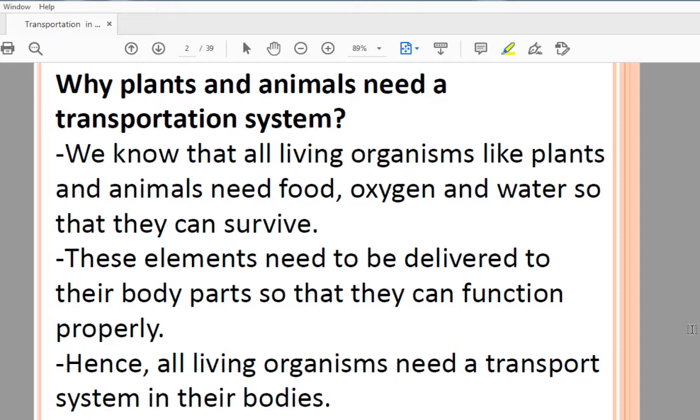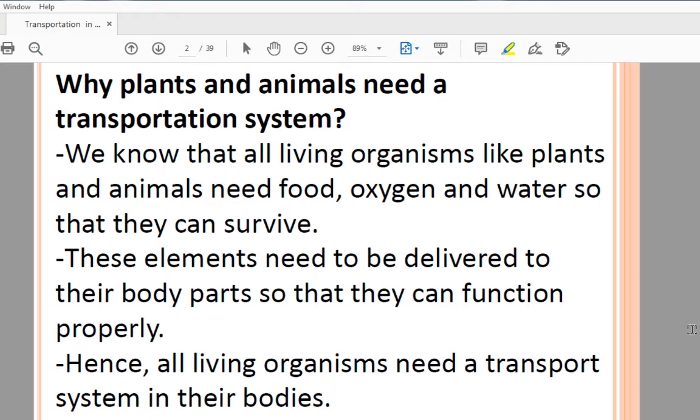Plants and animals have a transport system to carry useful substances to every cell of the body. These organs help cells take nutrients and oxygen, and they are also important for removal of waste material produced by the body. That's why there is a transportation system.